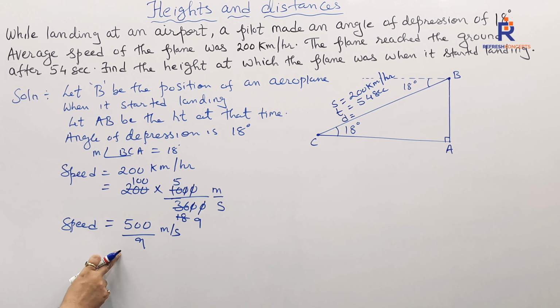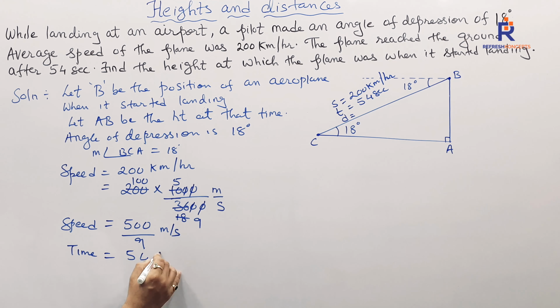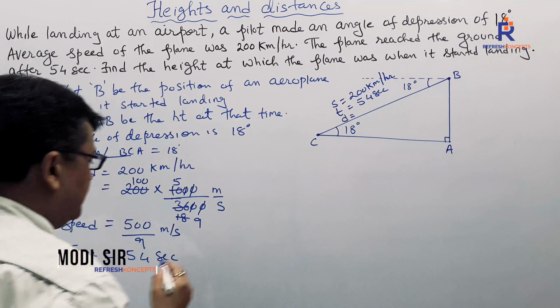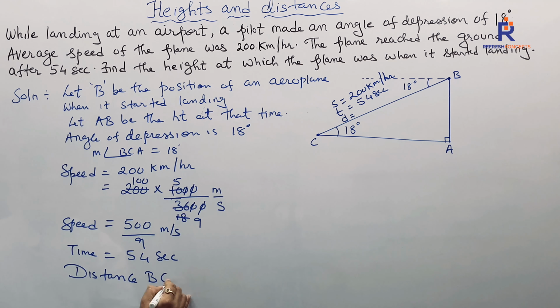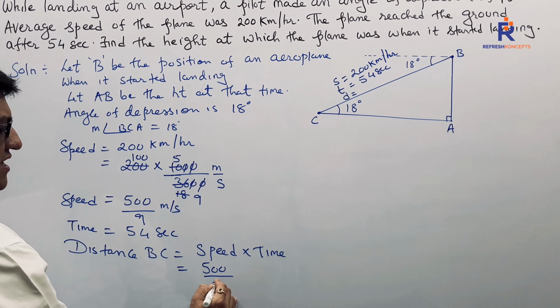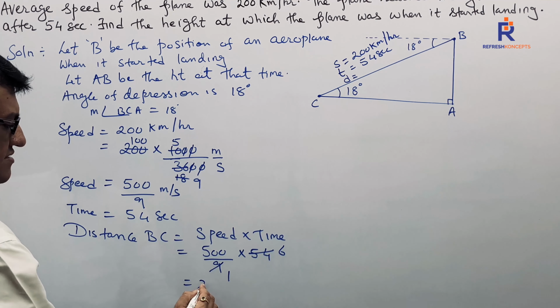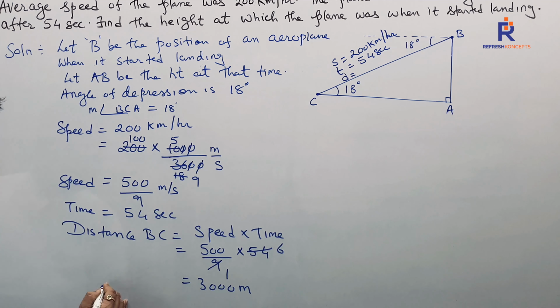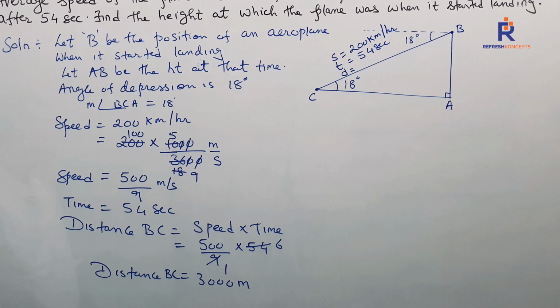Right? Do I know the time? Yes. Time is 54 seconds. So what is the distance covered, children? We are talking about distance BC. Distance BC is speed into time. Speed is 500 by 9. Time is 54 seconds. 9 ones are, 54 sixes are. The distance covered is 500 into 6, 3000 meters. Distance BC is 3000 meters.